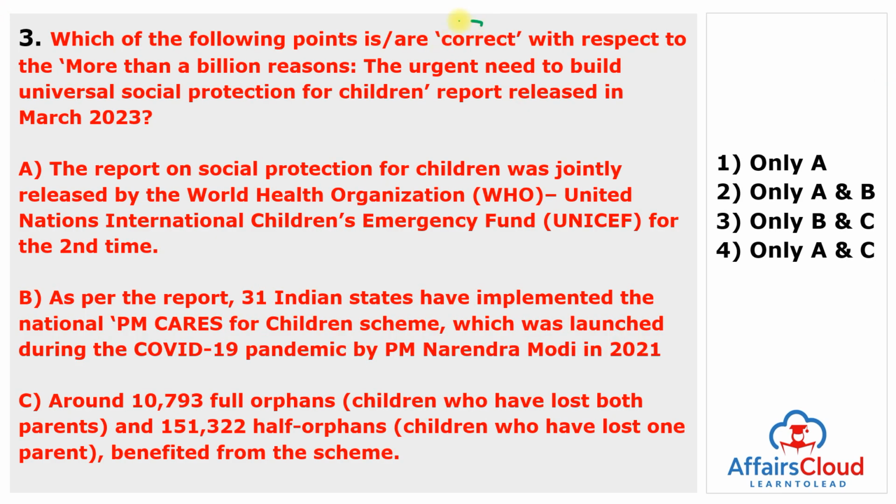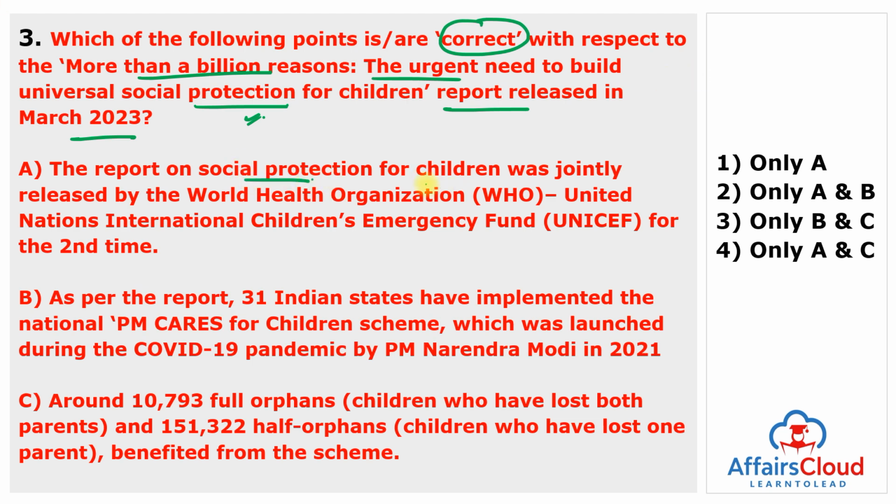Which of the following points is or are correct with respect to the report More Than a Billion Reasons: The Urgent Need to Build Universal Social Protection for Children, which was released in 2023? Very unique name and very important name. This name is More Than a Billion Reasons: The Urgent Need to Build Universal Social Protection for Children. So, let us find out which statement is correct.